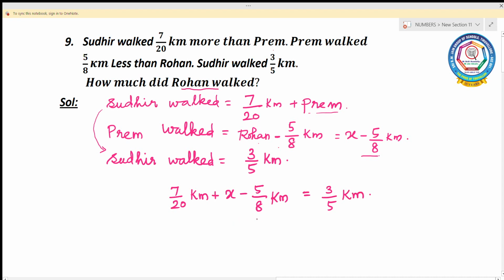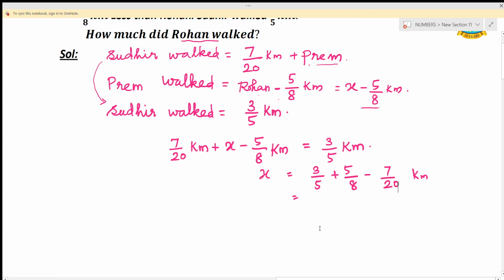So now what we are going to do is keep X alone on the left hand side and take the remaining to the right hand side. So minus 5 by 8 becomes plus 5 by 8, and 7 by 20 becomes minus 7 by 20 kilometer. Now we are going to take the LCM for the denominators 5, 8 and 20.